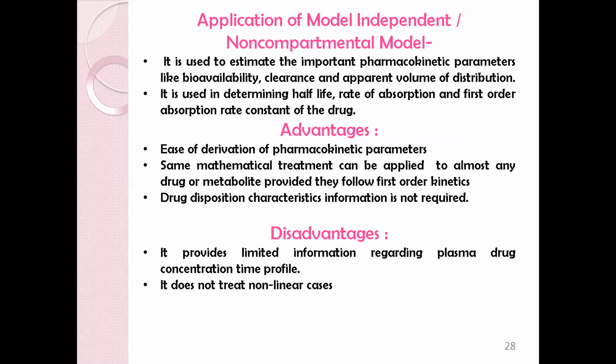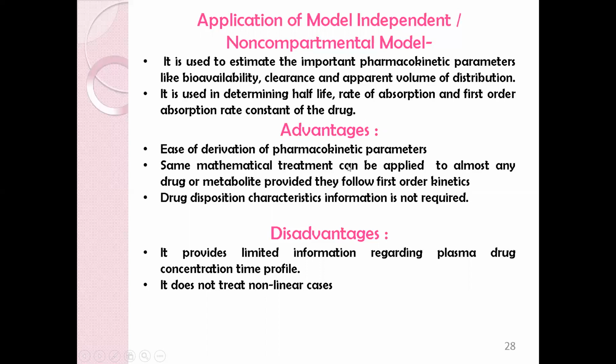What is the application of this? It is used to estimate important pharmacokinetic parameters like bioavailability, clearance, and volume of distribution. It is also useful in determining the half-life and first order absorption rate constant of a drug. Advantages: ease of derivation of pharmacokinetic parameters.